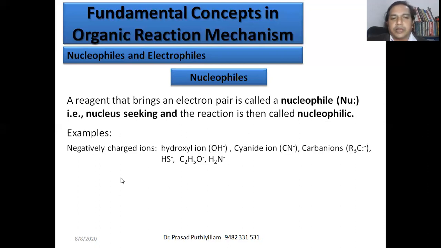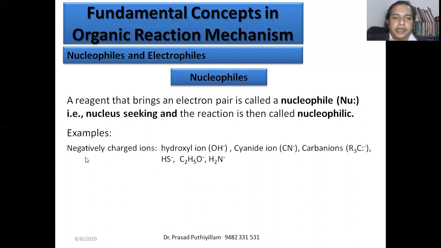Examples are negatively charged ions like the hydroxyl ion, OH minus, in which the negative charge is on the oxygen atom. The cyanide ion, CN minus, in which the negative charge is on the carbon atom. Or carbanions, which have a negative charge on carbon. Or HS minus, C2H5O minus, or NH2 minus.